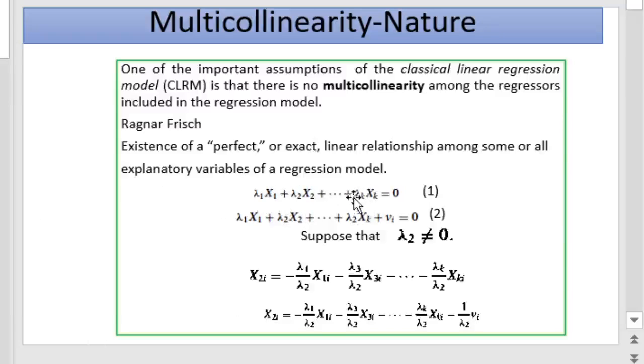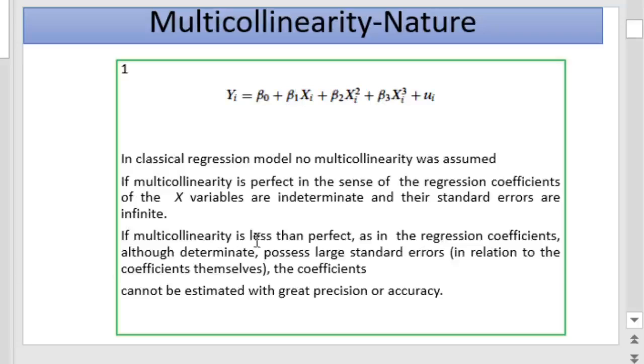That is, lambda 1, lambda 2, lambda 3, or beta 1, beta 2, whatever notation we use, will be indeterminate, and the standard errors will be infinite. This is one of the important reasons why the classical regression model assumes no multicollinearity.